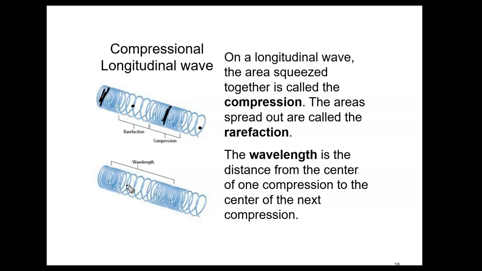So instead of having crests and troughs, you have compressions and refractions. Instead of having crests, you have compressions. Instead of having troughs, you have refractions. But the wavelength is still defined the same. So you can measure the wavelength from one compression to the next compression, or from one refraction to the next refraction. It doesn't matter. Wavelength is still the same for either type of wave.